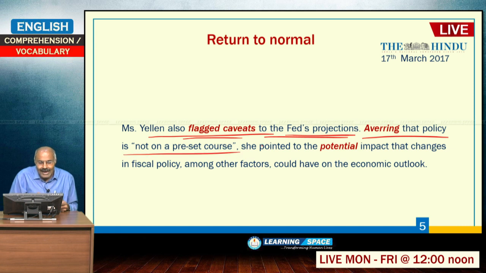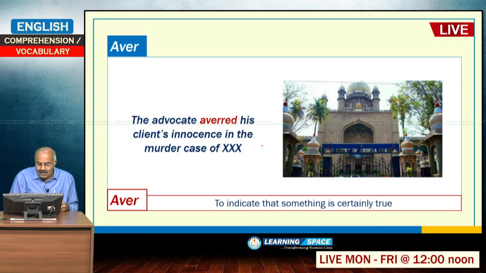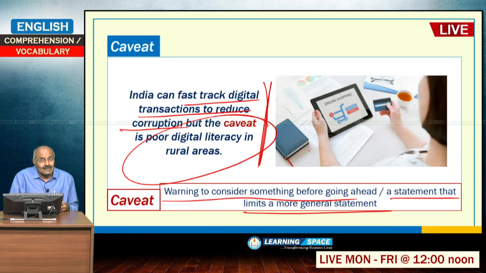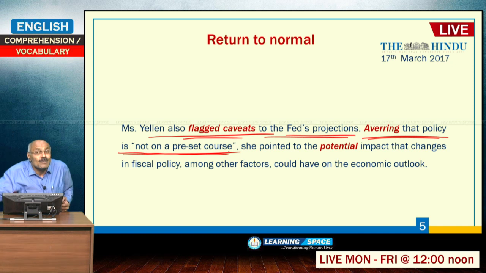Averring that policy is not on a preset course. What is meant by averring? Aver means to indicate that something is certainly true. So, the advocate averred his client's innocence in the murder case. Averring that policy is not on a preset course. Policy is not on a preset course, because whatever we have thought of now, it may not take place also. Any monetary policy cannot be on a preset course, because there are certain uncertainties which may come up in future.